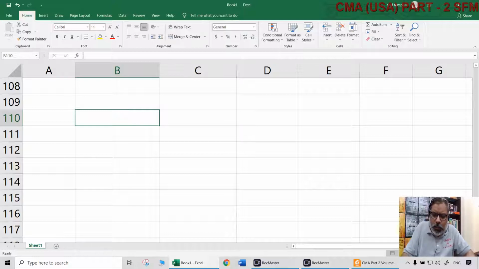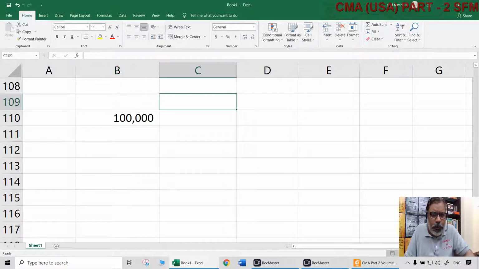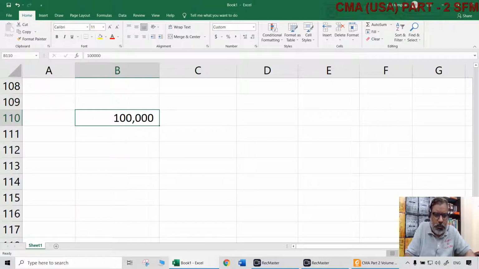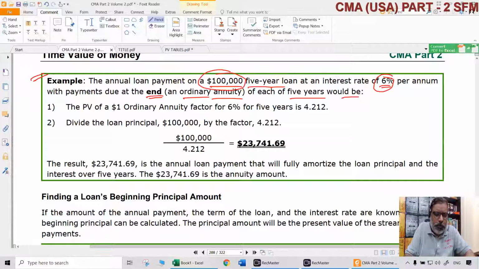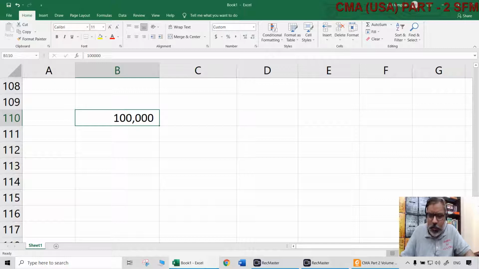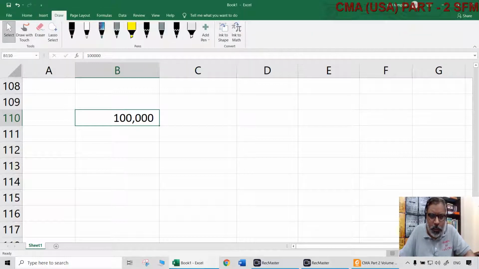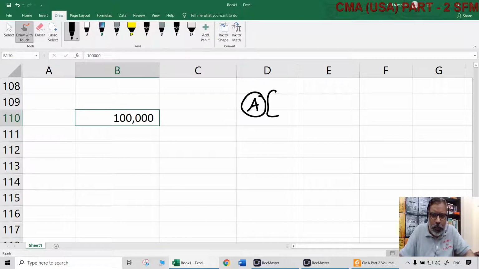The loan amount is $100,000. From the bank's point of view, the bank should get $100,000 in total principal amount, but it has interest also. So what should the periodic payment be? This is how it has to be understood. The periodic payment you are paying, that is the annuity, multiplied with the present value interest factor annuity should be equal to this $100,000.